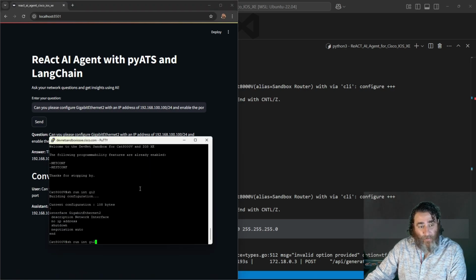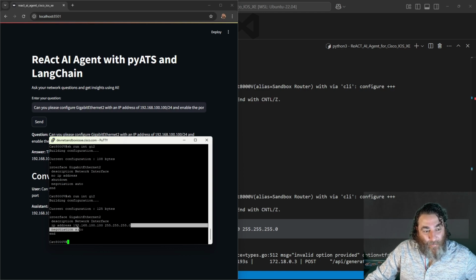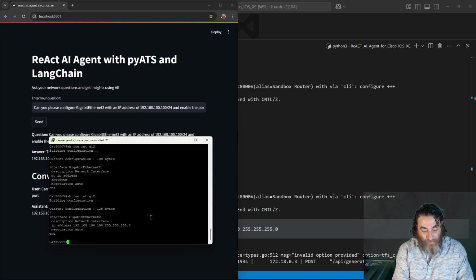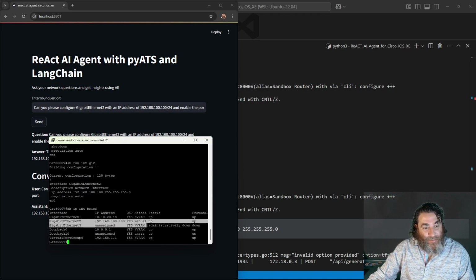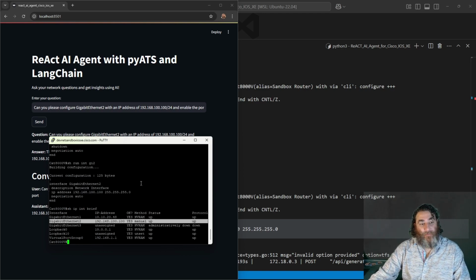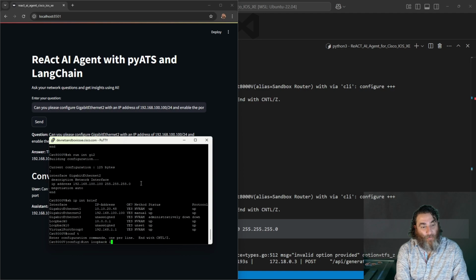So let's take a look. Ha! It is now enabled. It's up and it has an IP address. Show in, right? GI2 has an IP and it is up. Pretty cool, right? So let's do something else. Let's do this in loopback 100.